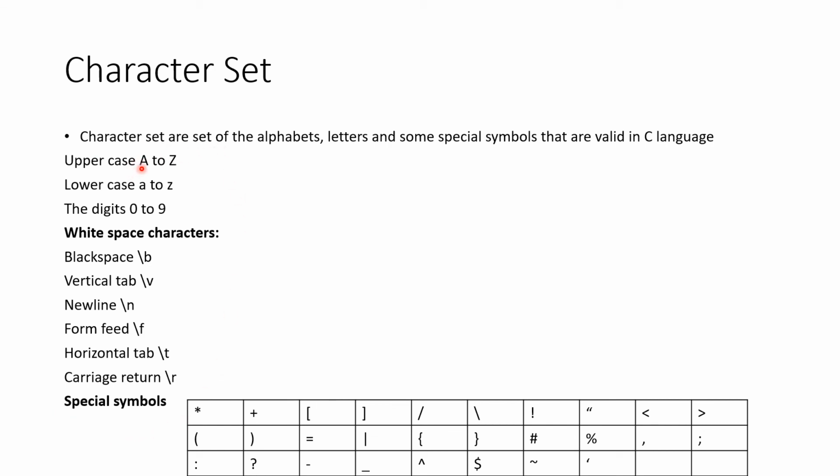So uppercase A to Z, small a to z, and 0 to 9 are allowed, and white space characters are also included in the C language, which are allowed to write the source code. Also some special symbols are included in the C language, like the star operator, plus, and square brackets, opening and closing brackets. So these are the characters and special symbols included in the C language.